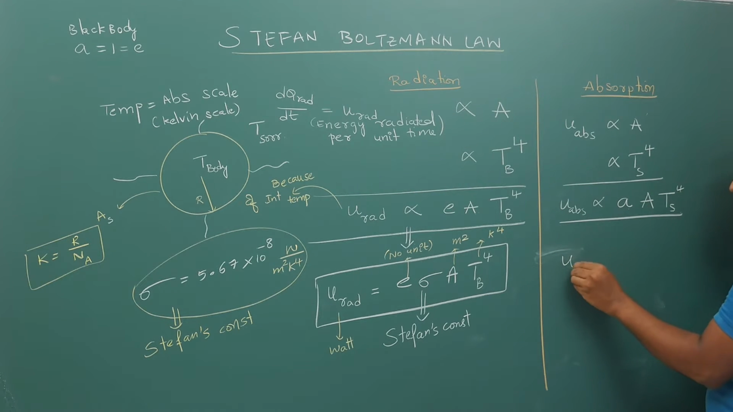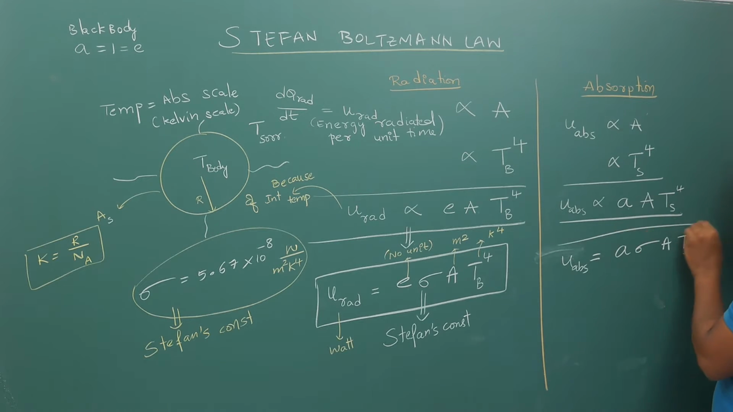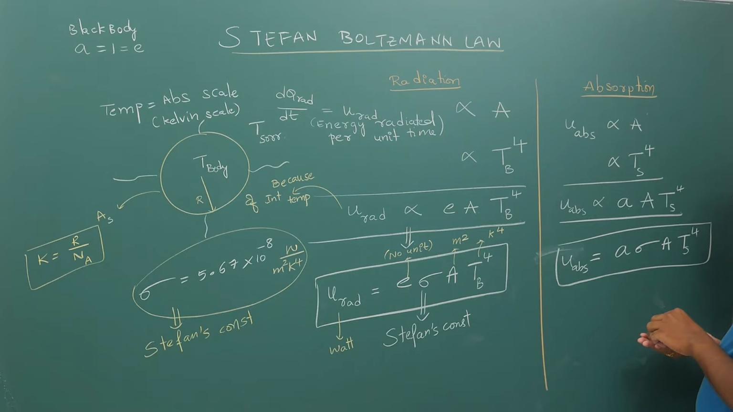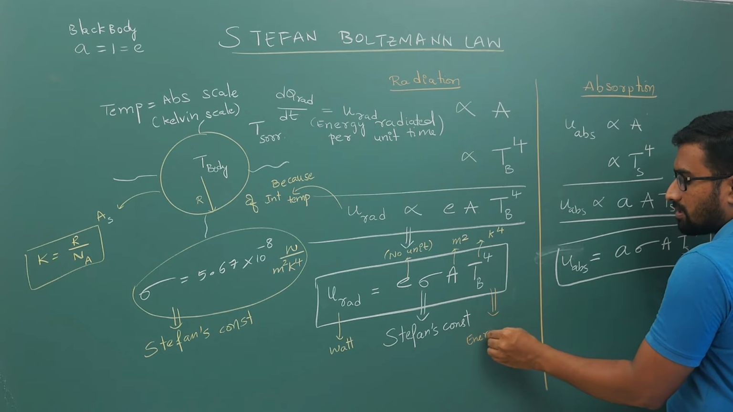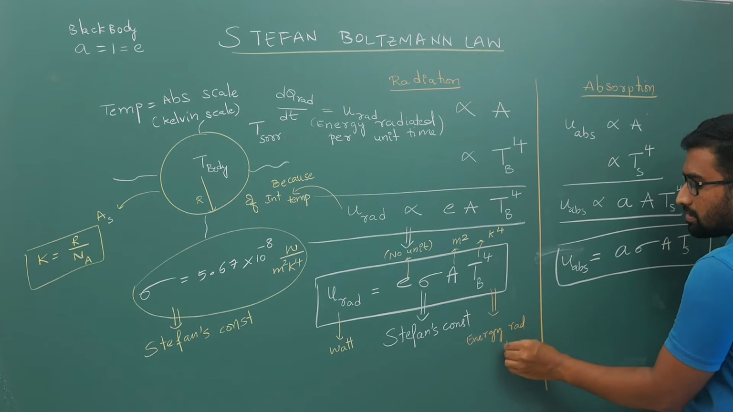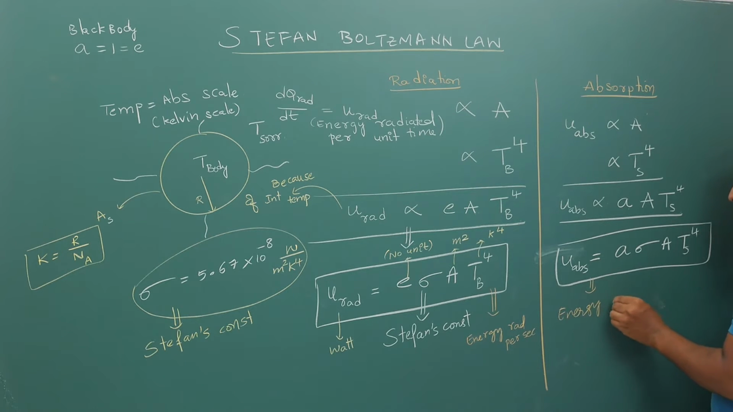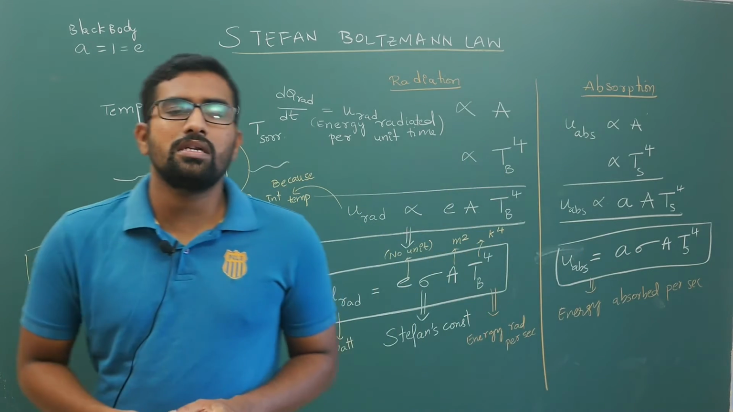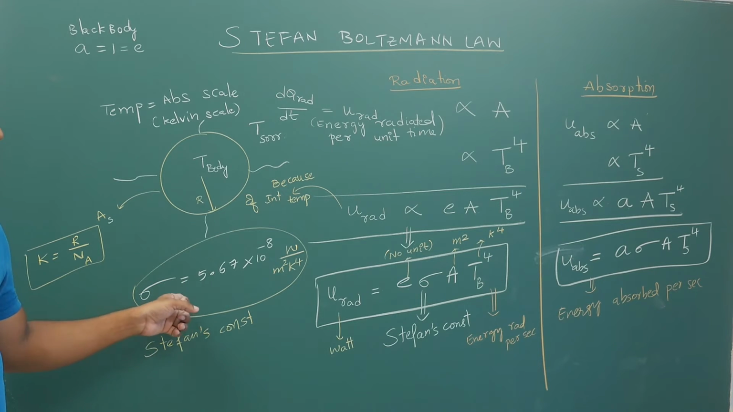Your energy absorbed per unit time is A into sigma into area into temperature of surrounding power 4. So here also the same things. This is the energy radiated per second, and this is the energy absorbed per second. So this is what your Stefan-Boltzmann law is explaining, and out of this you have to remember this Stefan's constant as well.